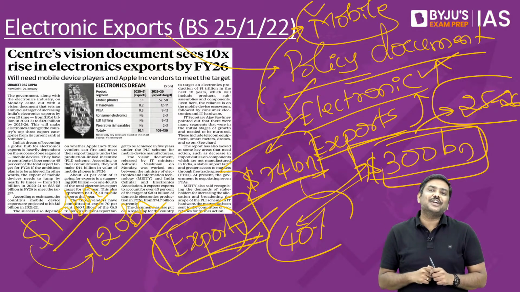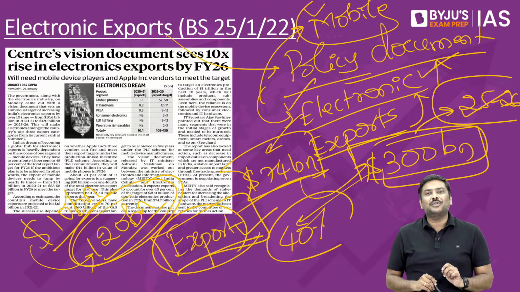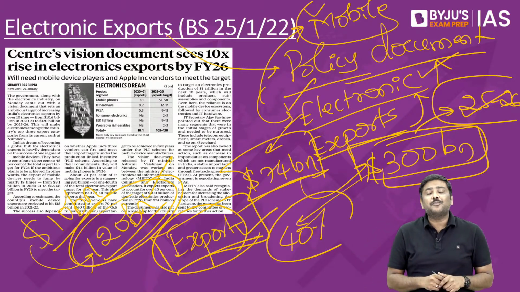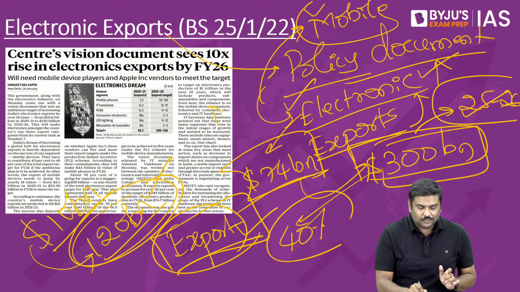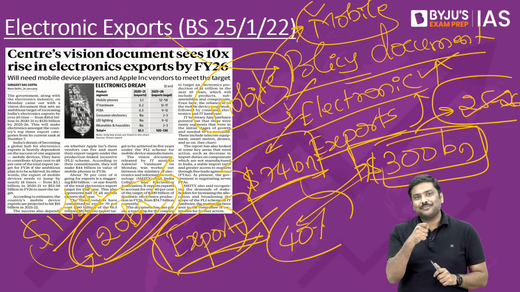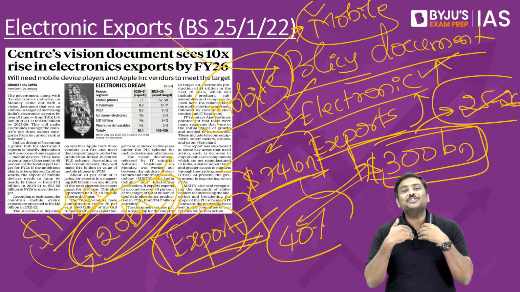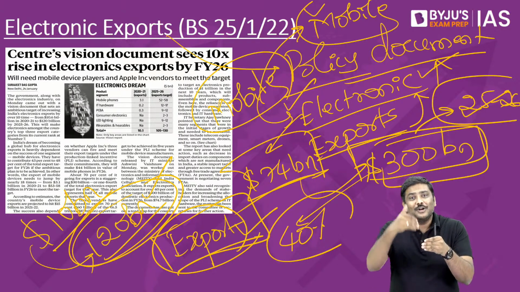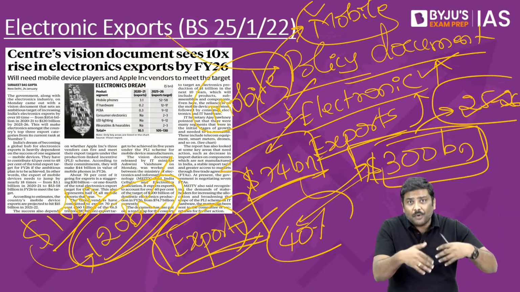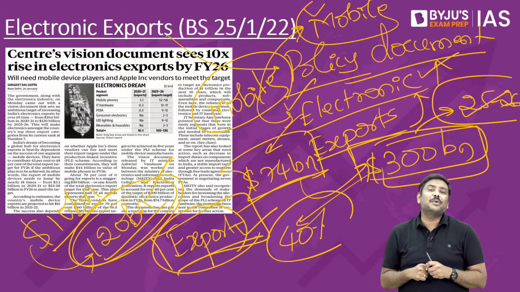And as per this vision document, around 48% of these exports, is that okay? Around 48% of these exports are supposed to be mobile phones. Is it okay? Are supposed to be mobile phones, right? Which essentially means we want to export a huge amount of mobile phones from India to the external market. Gone are the days where we would actually import these mobile phones. Now we want to promote the export of these mobile phones.